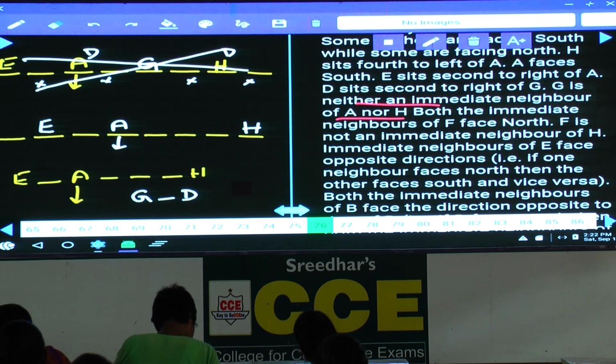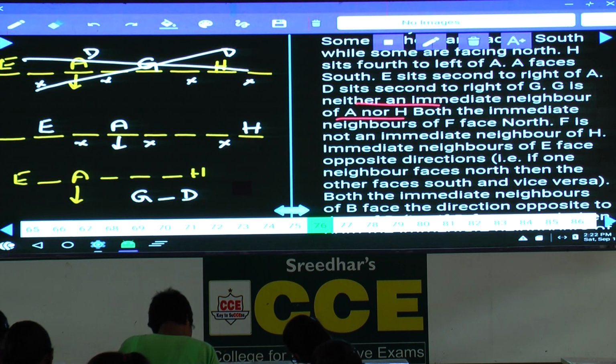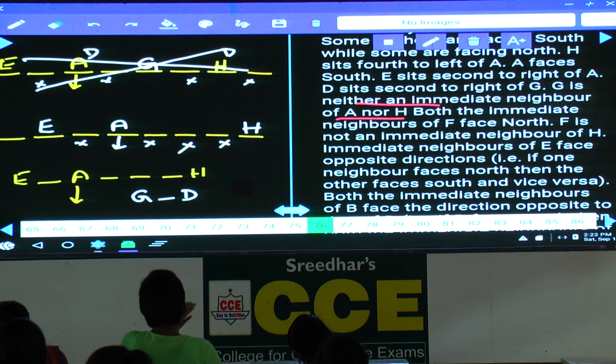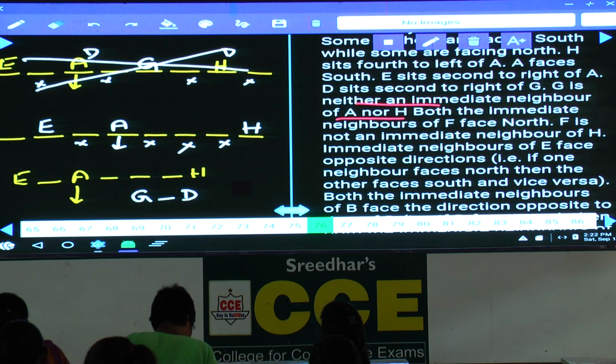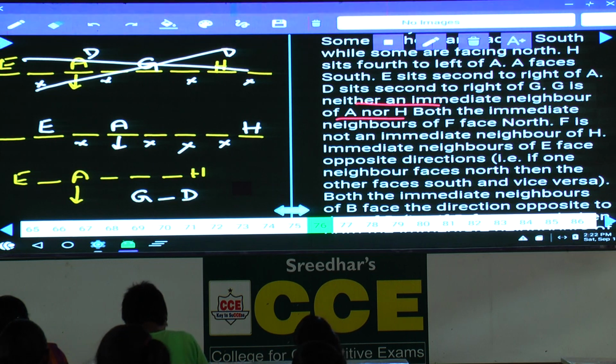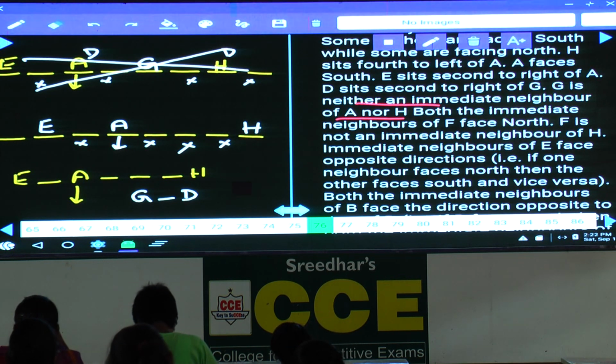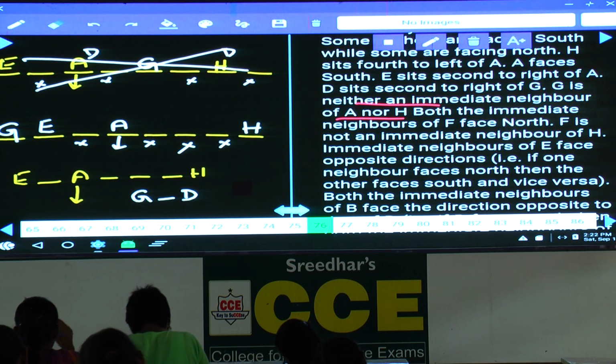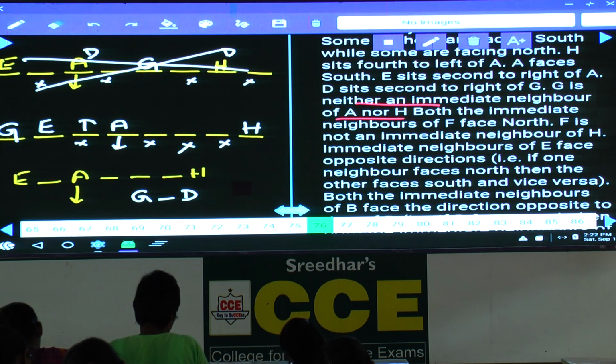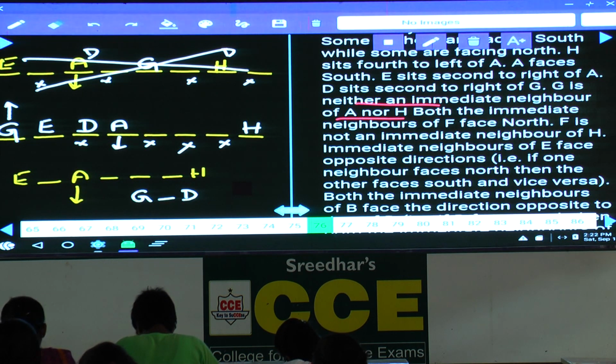Now we are left with the second case. In the second case, G is neither an immediate neighbor of A nor H, so G cannot be here, here, or here. G cannot be here as well, because if G is here, D must be in the place of A or H, which is not possible. Hence the only possibility left for G is the left extreme. If G is here, then D sits second to the right of G, so D must be here. Then G must be facing north only. Clear? G is facing north.